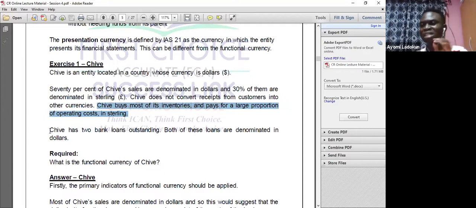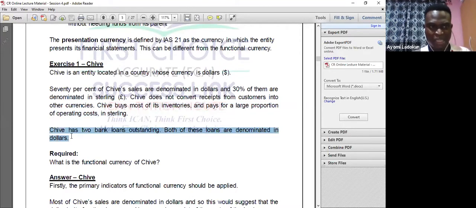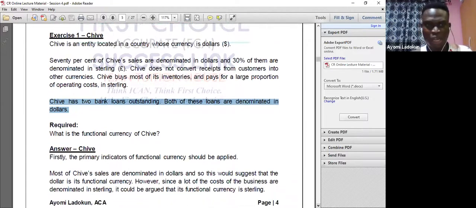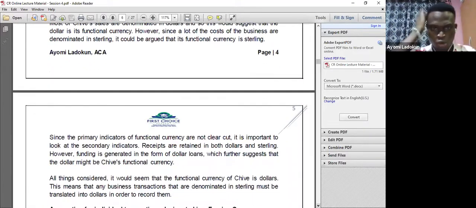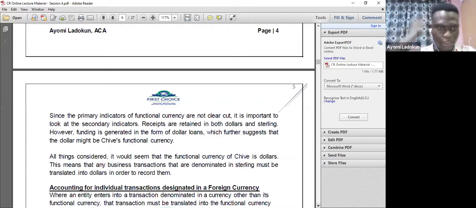Then I will now consider my secondary factor. What is the secondary currency factor? The currency in which cash from financing activities is generated, or receipts from operating activities are retained. Okay, so that's what I'm applying. I will now come back here again. You now say Chief has 2 bank loans outstanding. Both of these are denominated in dollars. Obviously, dollar is the functional currency. Okay, so we can look at that in the answer.